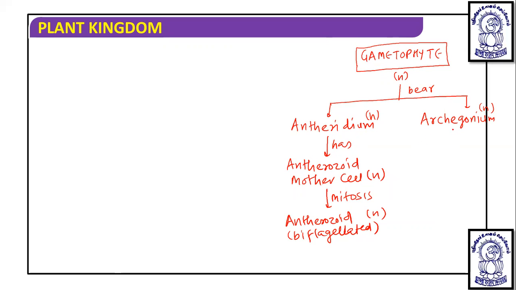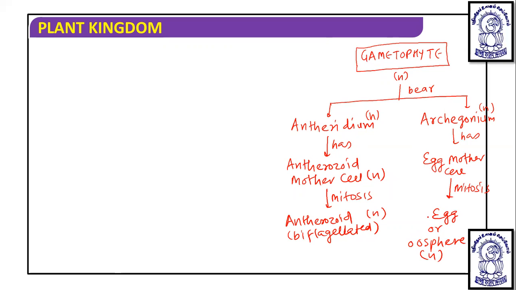Now archegonium has an egg mother cell. That egg mother cell undergoes mitosis and produces the egg, or oosphere, which is haploid.